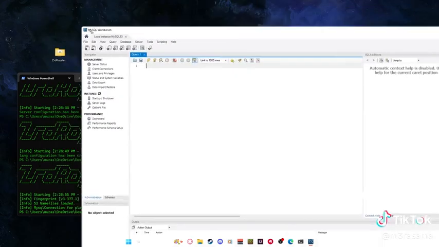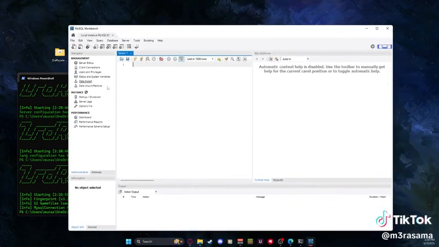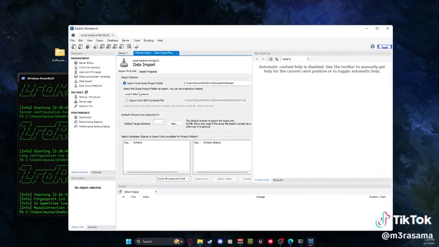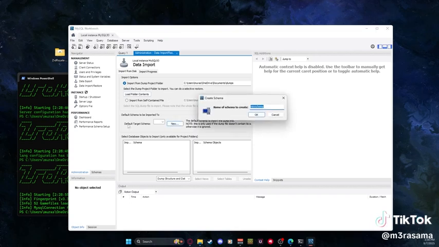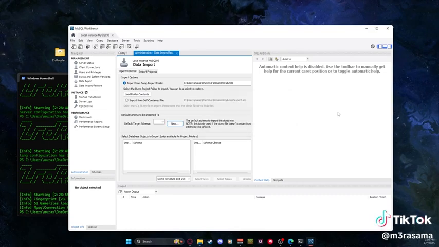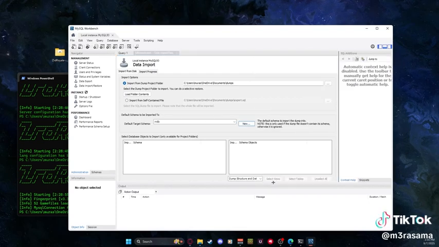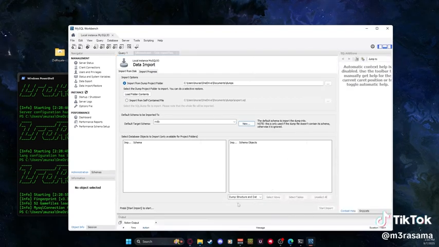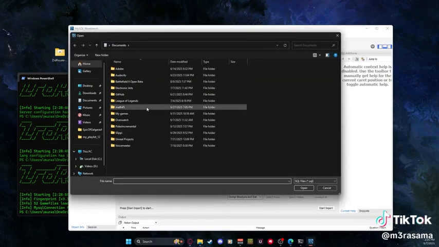And now we're here. I'm going to go to data import and restore. I'm going to make a new schema, or RDB. You need to call it this, or else it will not work. Or if you call it something else, you need to change the name of it in the configuration file, which we'll take a look at right now.